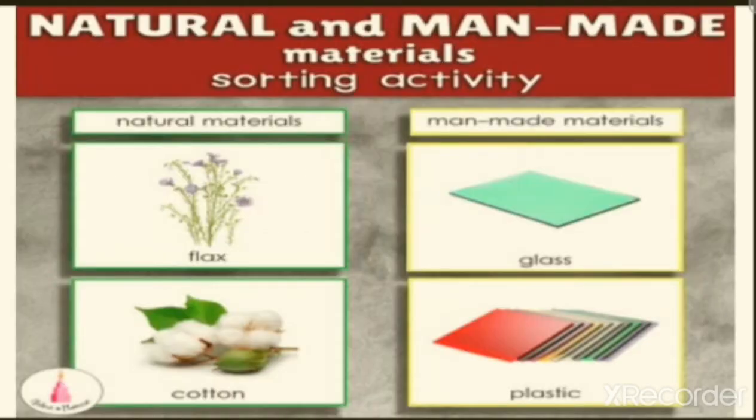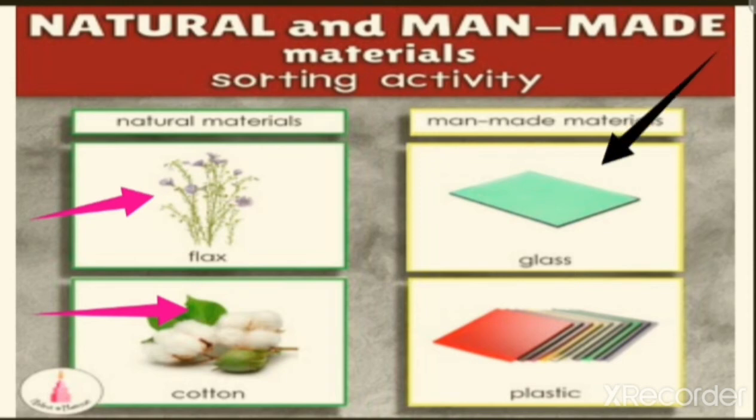So first let us look at the images representing the natural and man-made materials. So here you can see the natural materials. So what are the natural materials here? Flax plant, then cotton. All these are examples for the natural materials as they are available in nature. They can be grown with the help of plants.